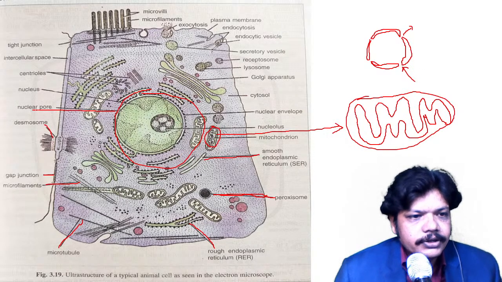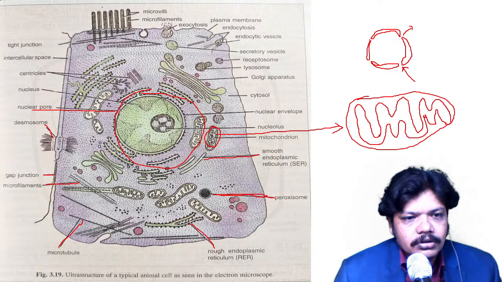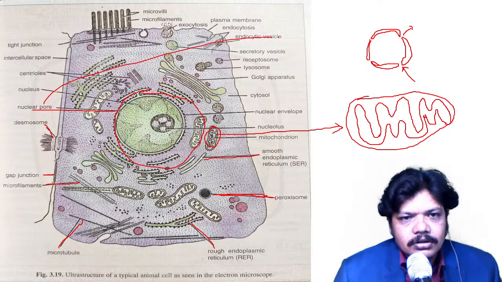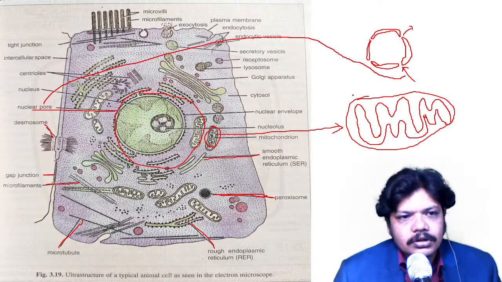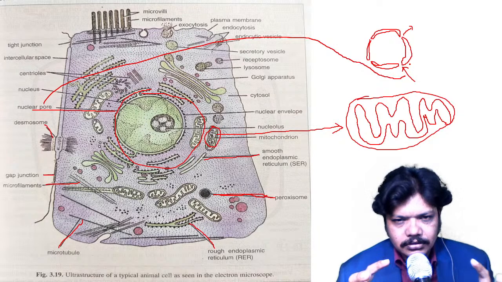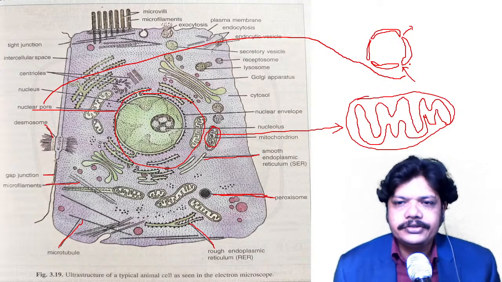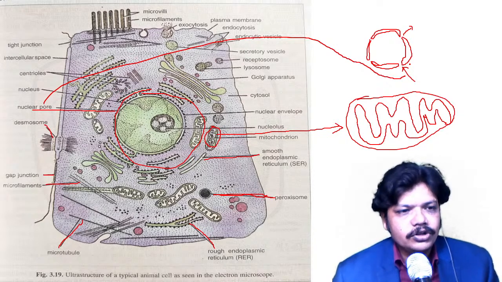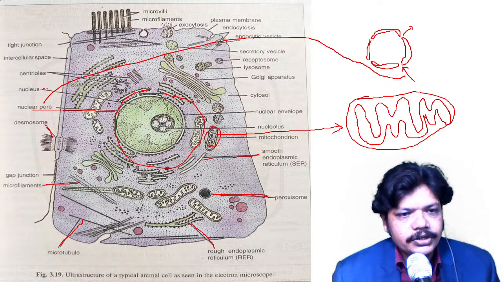So this gap is nothing but the nuclear pore. The nucleus is just one organelle, with a circular shape, but there is a little bit of gap, and that gap we can say is the nuclear pore. And this is the nucleus.